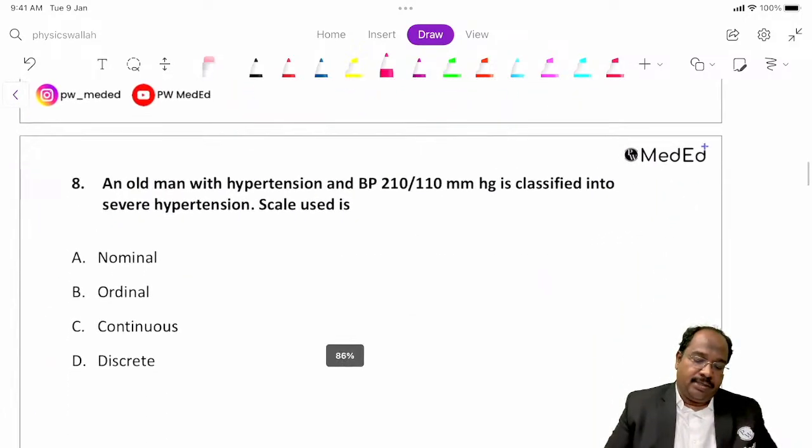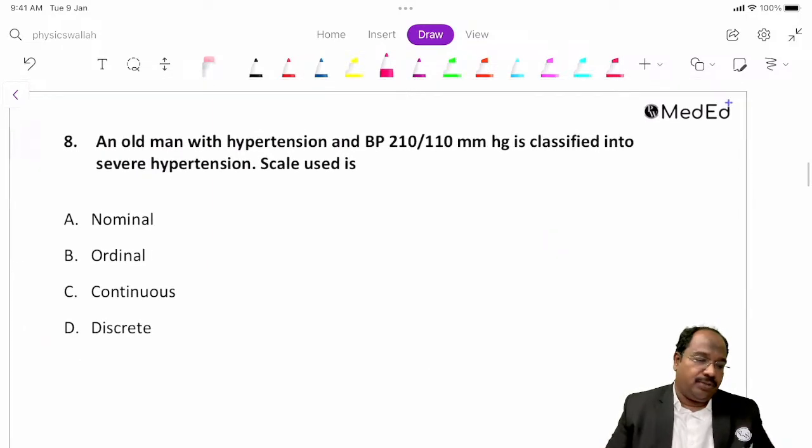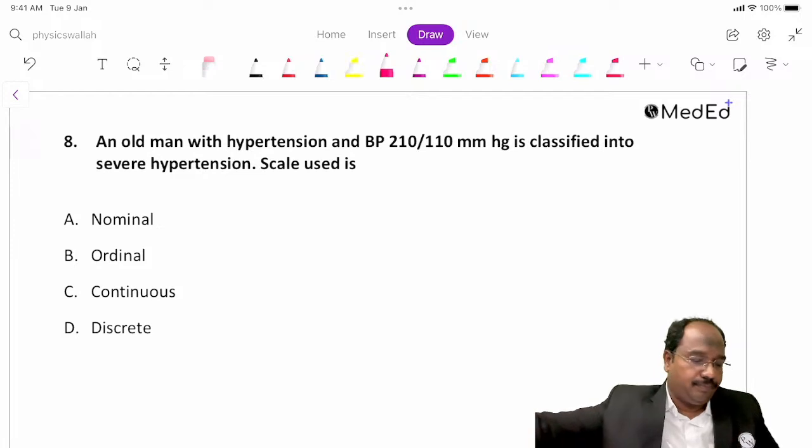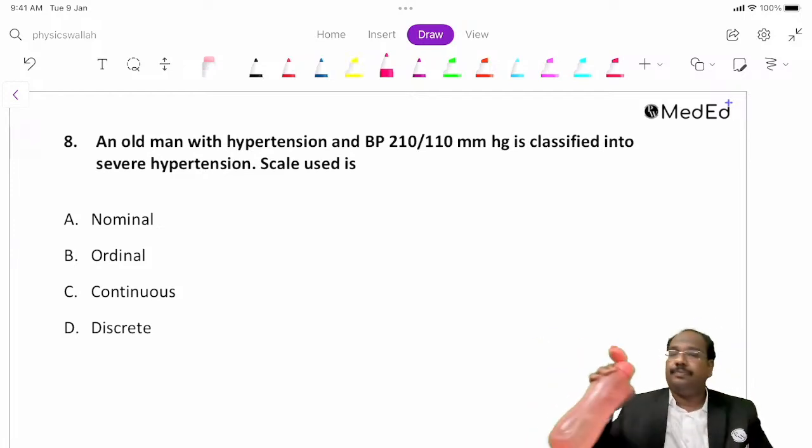Is it fine? Shall we go to the next topic? Demography is over. We can go into biostatistics.